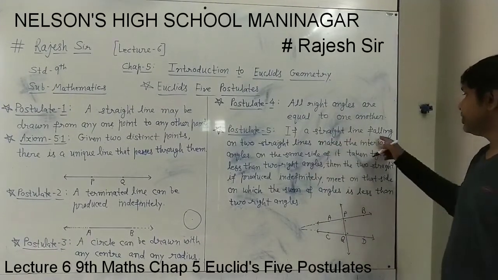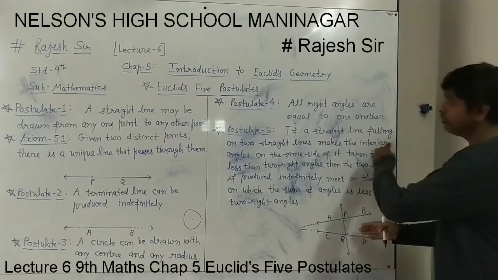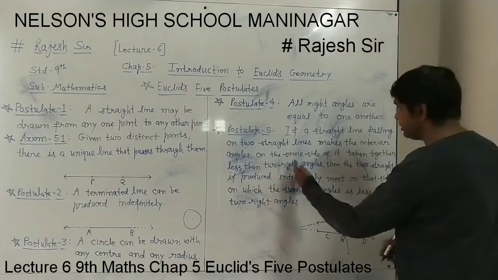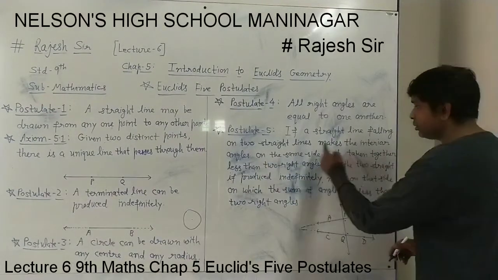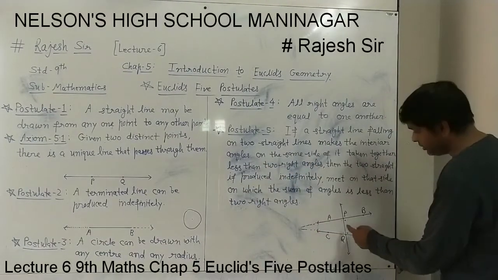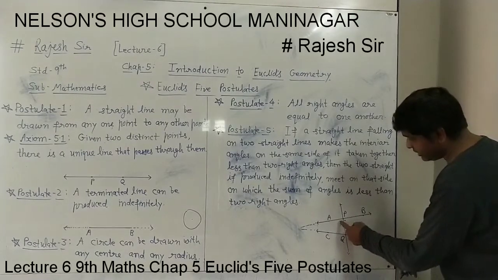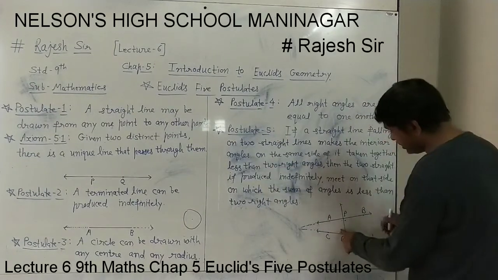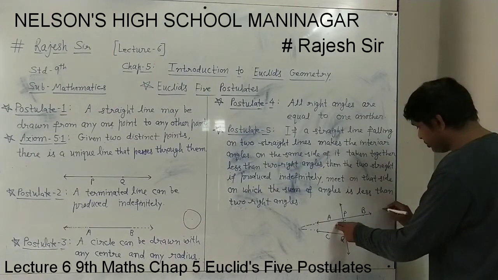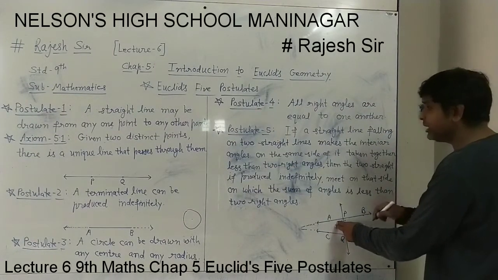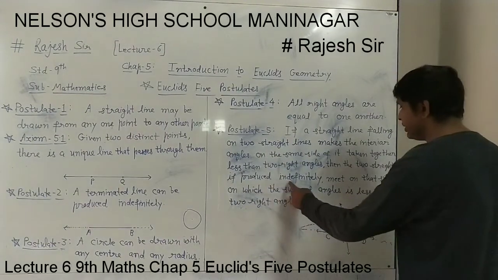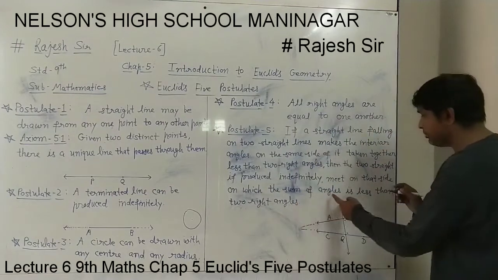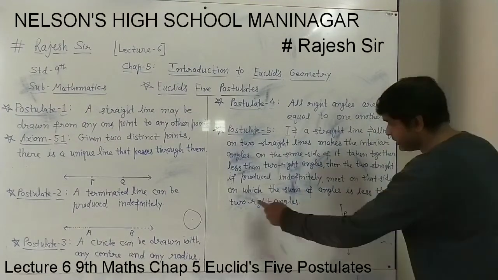Again, if a straight line PQ falling on two straight lines AB and CD makes the interior angles on the same side of it taken together less than two right angles, then the two straight lines, if produced indefinitely, meet on that side on which the sum of angles is less than 2 right angles.